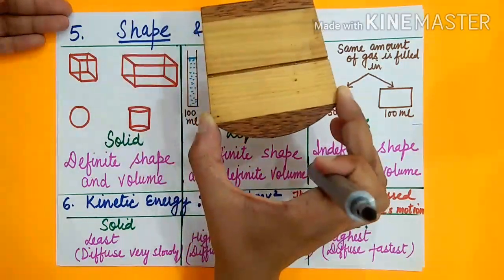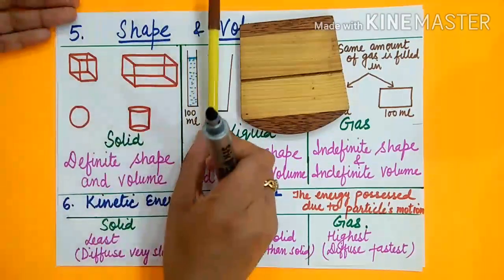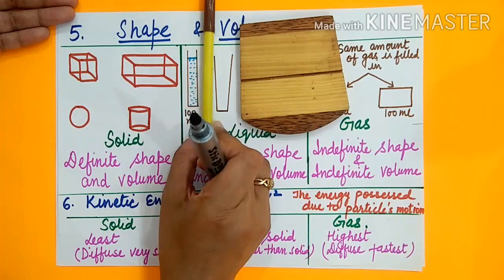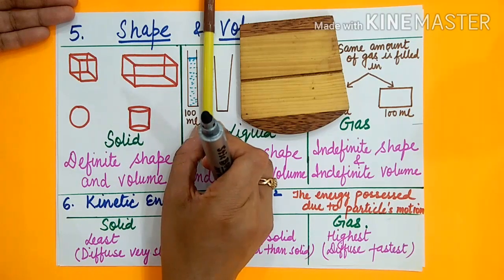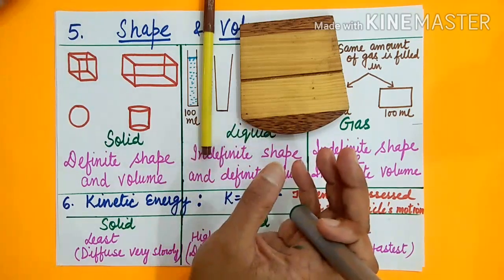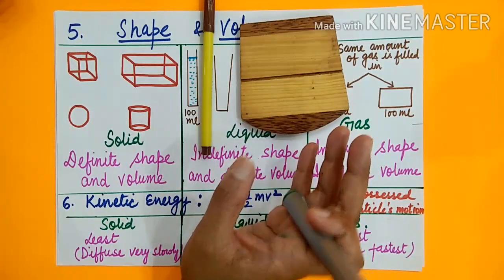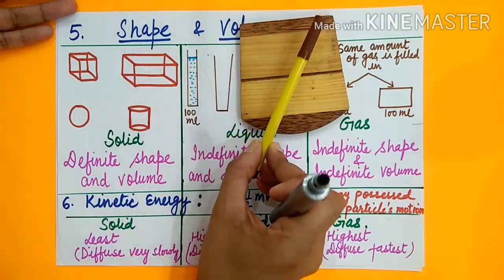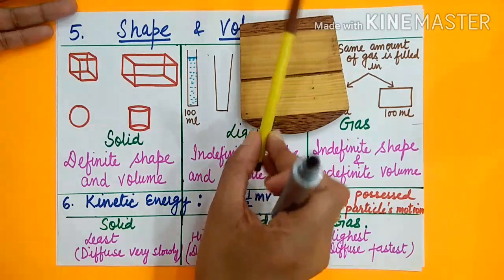Any object you can take. If I take this sketch pen and put it on the table for some time, after some time I'll observe they remain the same. So their shape and volume remain the same.